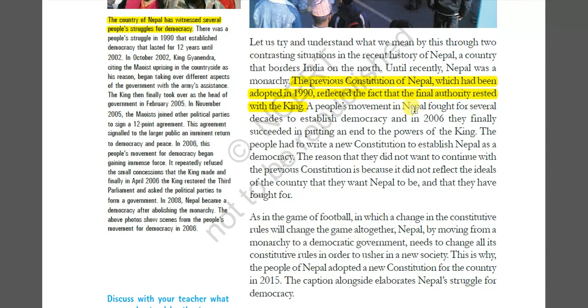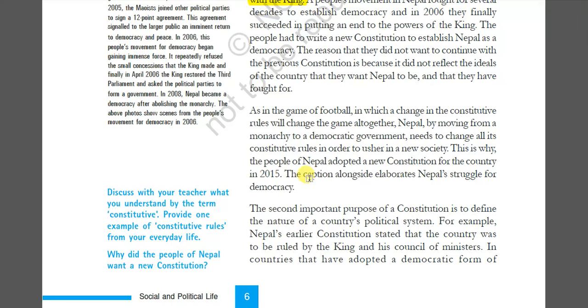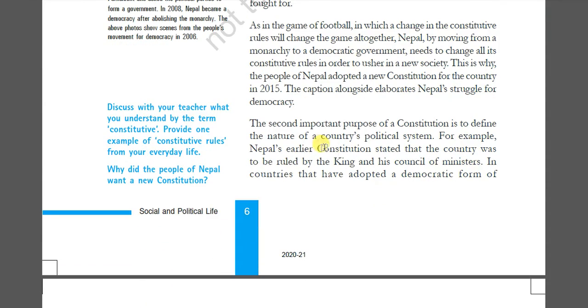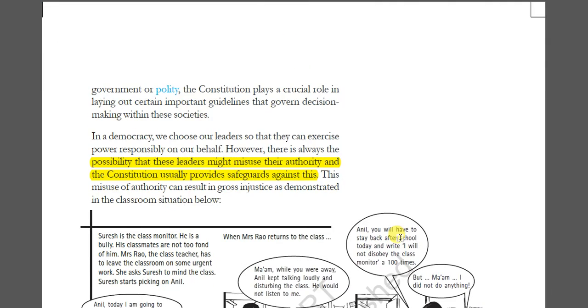A people's movement in Nepal fought for several decades to establish democracy, and in 2006 they finally succeeded in putting an end to the powers of the king. So that is the real democratic nature of the country, from 2015 onwards, as you can see. The second important purpose of the constitution is to define the nature of the country's political system. In a democracy, every person has the right to vote and has political power. They have the right to contest in elections also.